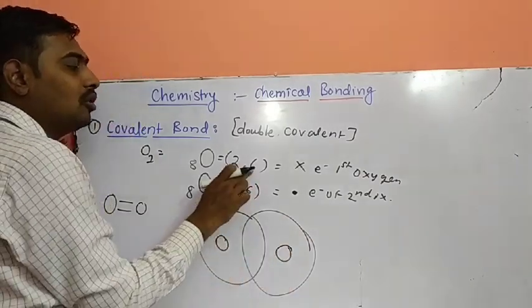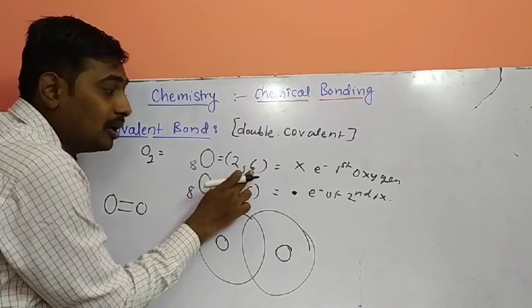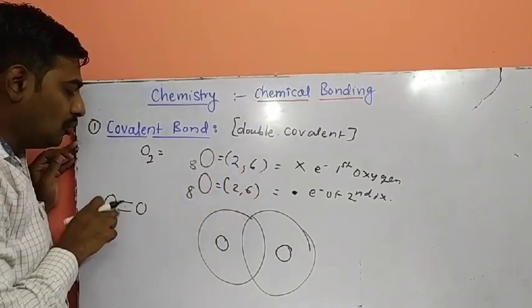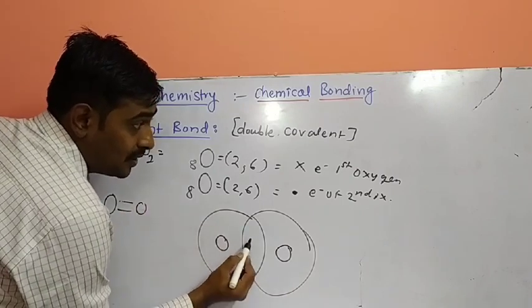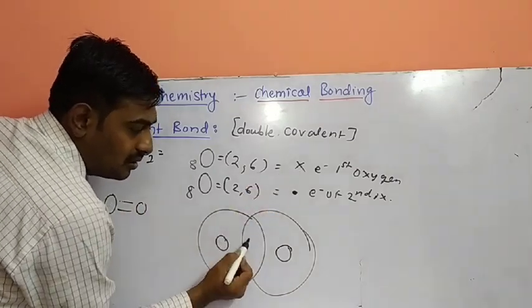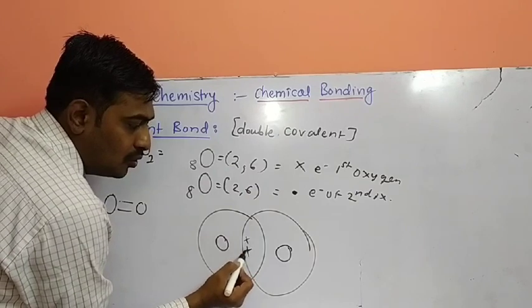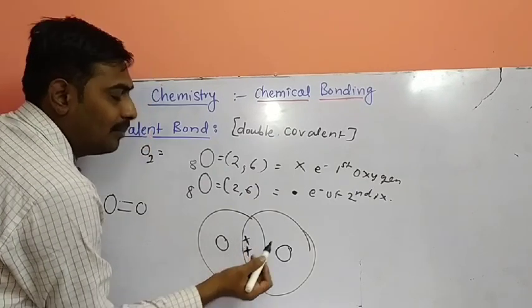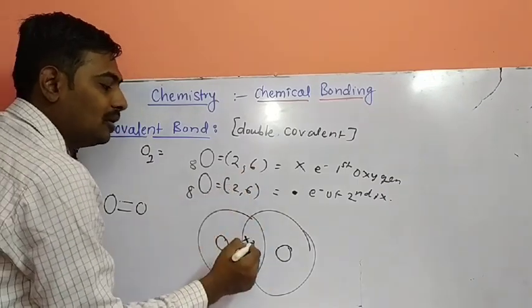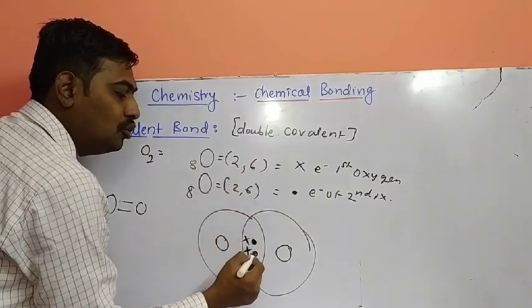So how many electrons do we have to draw? 6 we have to draw. Out of 6, how many are engaged? 2 bonds. So it means 2 electrons of the first oxygen are engaged. The representation is cross, 1, 2. So the first oxygen donates 2 electrons due to the double bond. Same for the second oxygen. How many electrons does it donate? 2 electrons. So this is called mutually sharing.